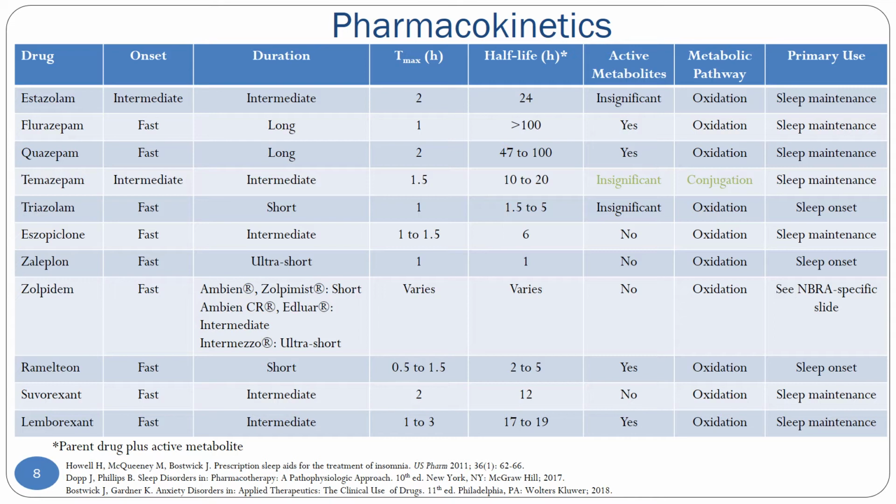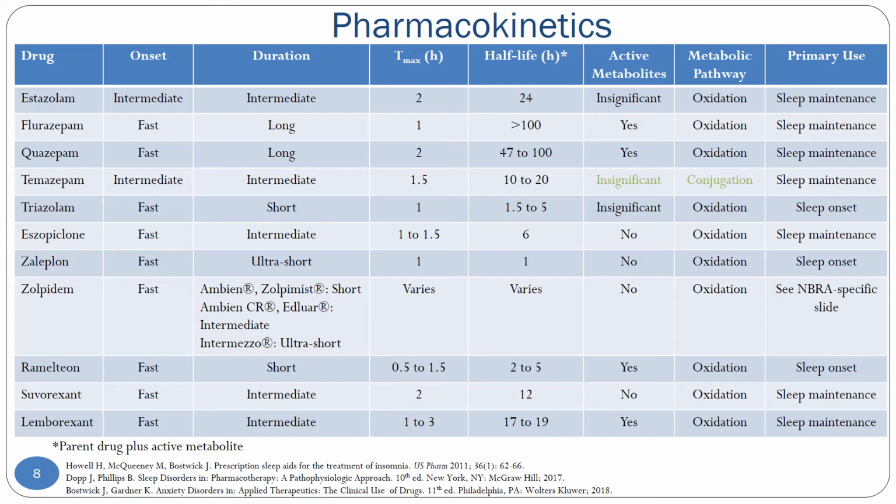So let's just look at our benzodiazepines to start with. You'll notice that triazolam is the only one that has a short duration, so a fast onset and a short duration, and it's therefore used more often for sleep onset, so difficulty falling asleep. While the other benzodiazepines have long or intermediate durations, making them more appropriate for sleep maintenance, those that have trouble staying asleep.